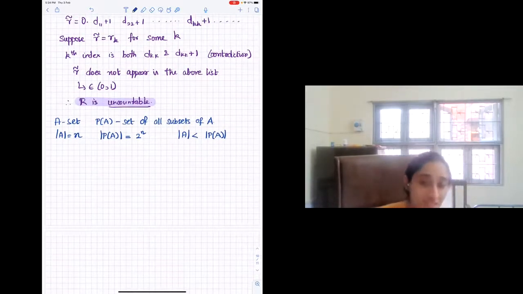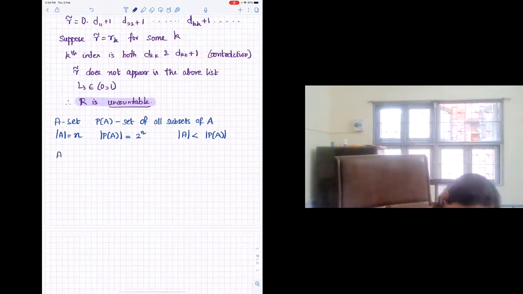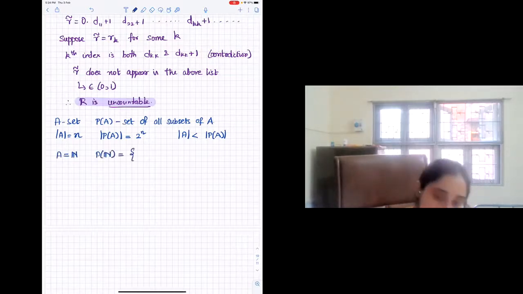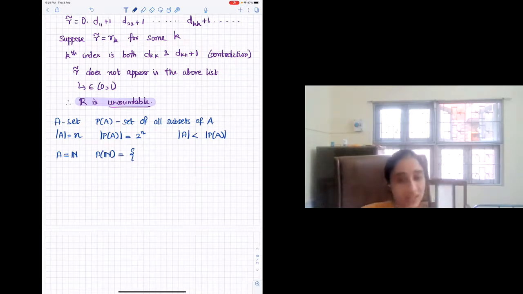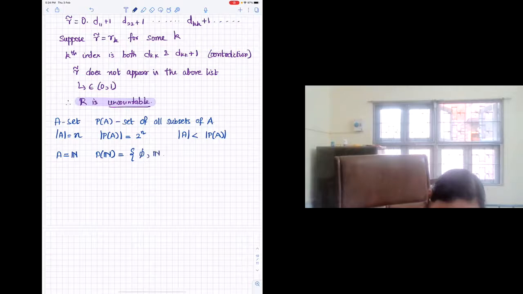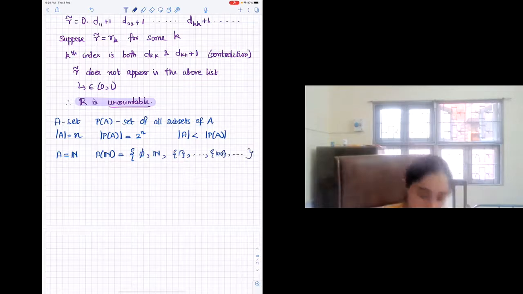Right? So now what can we say about infinite sets? That is the question. So let A be an infinite set. For our purpose, let us think about it as N. We want to look at the power set of natural numbers. So this has all possible subsets of natural numbers, including infinite subsets. So somebody had asked last time. It has the null set, it has the set of natural numbers, all singletons, all possible subsets of all possible sizes, including infinite sets.